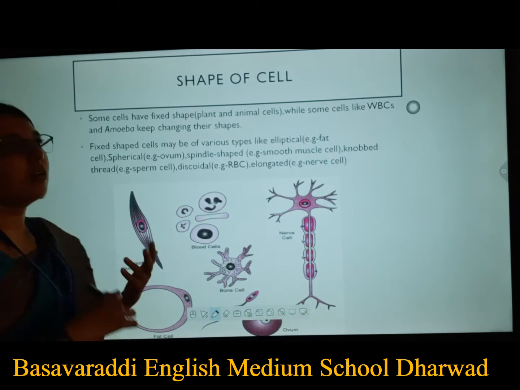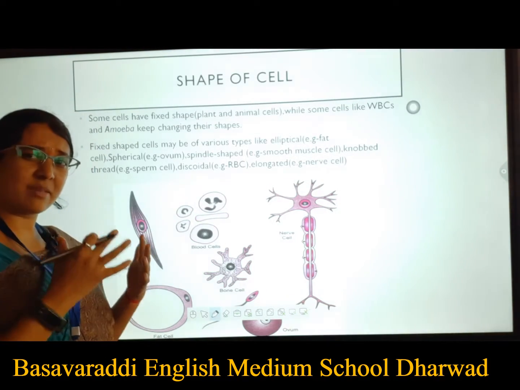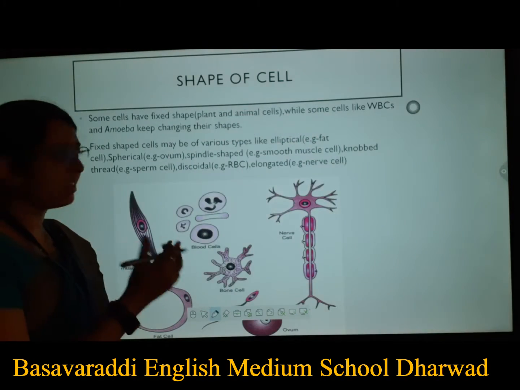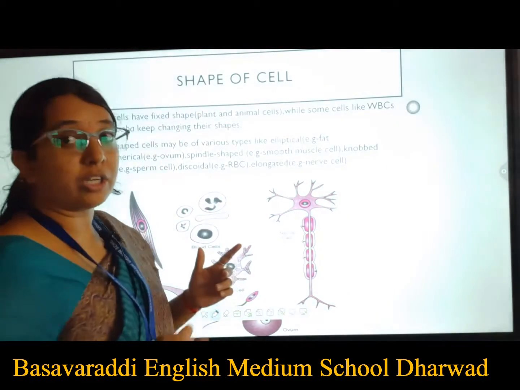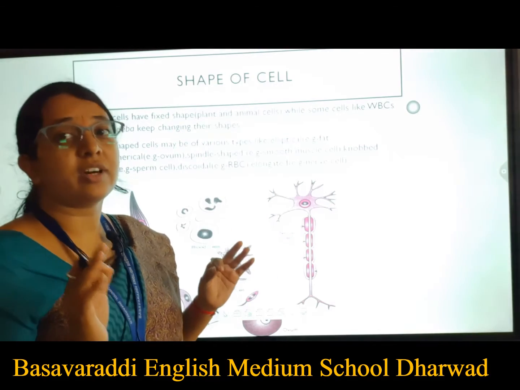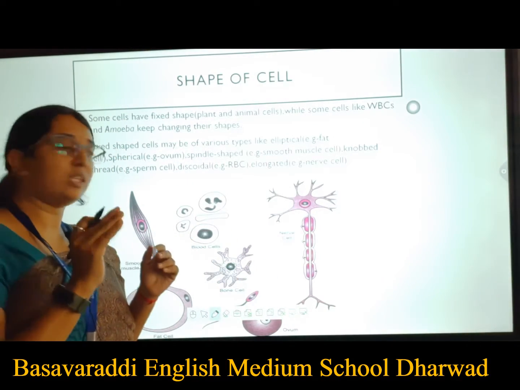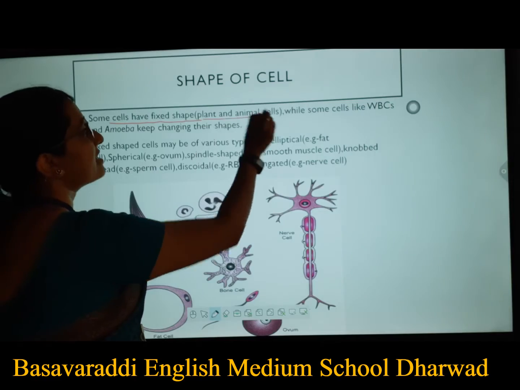Next, is the shape of all these cells one and the same? Some cells have a fixed shape. This is very important. All the cells are not alike. They do differ in their shapes in some way or other. Some cells have a fixed shape, like plant cells and animal cells.